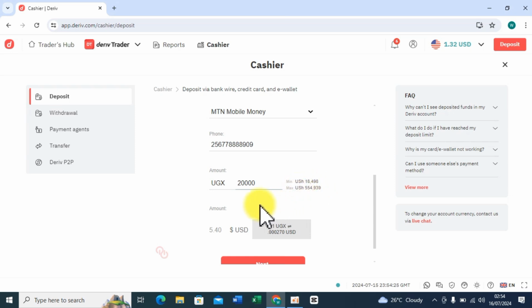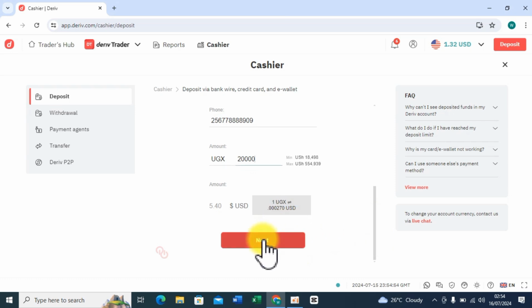Rather, the minimum is this one, which is equal to $5. You can see $5 is not even 20,000 but 18,498. So this should be the minimum. You shouldn't go below this. They are showing me how much I'm going to get in dollars, 5.40, and the exchange rate they are using, 1 UGX equal to this much in USD. Then after that, you can click on next.